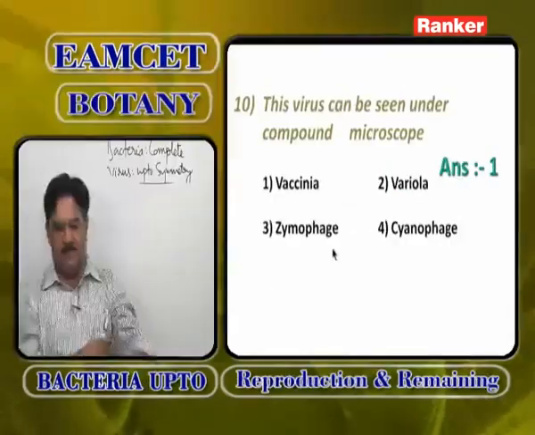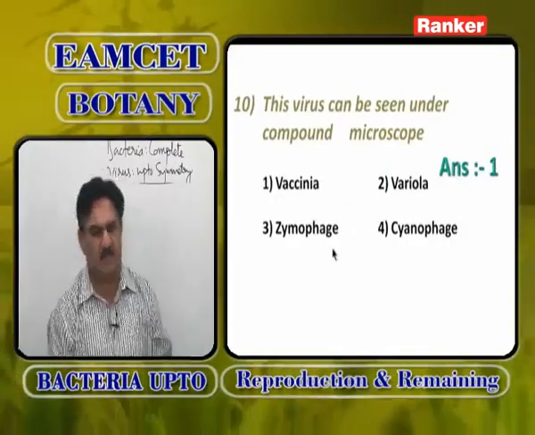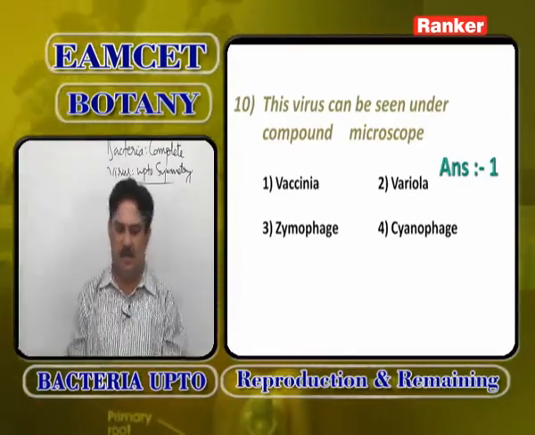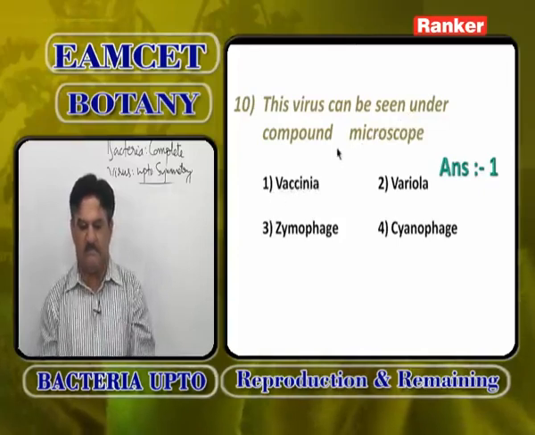Because variola, zymophages and cyanophages are very small in nature, the virus that can be seen under a compound microscope is the vaccinia virus.